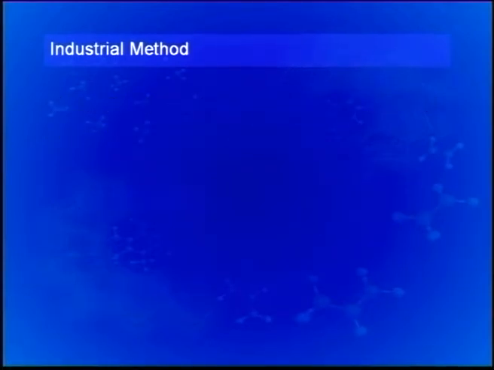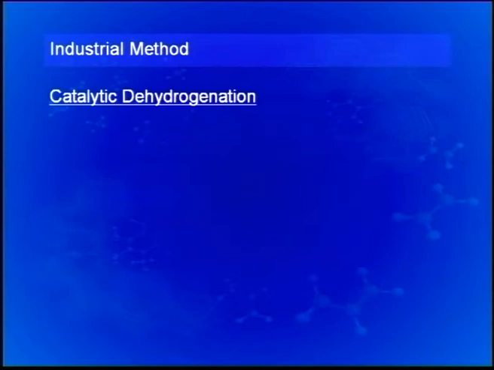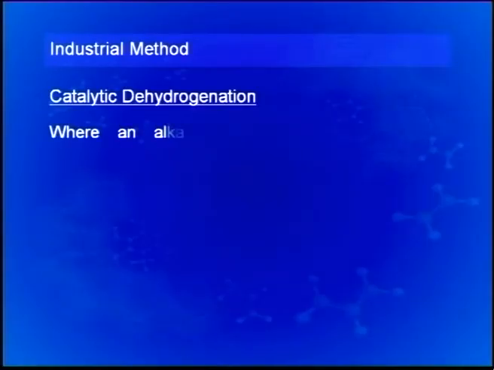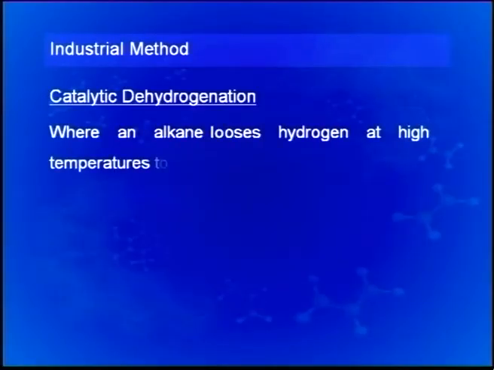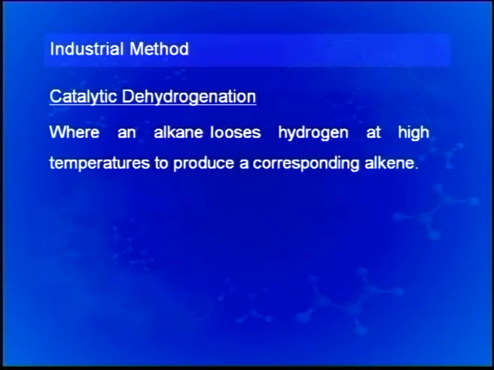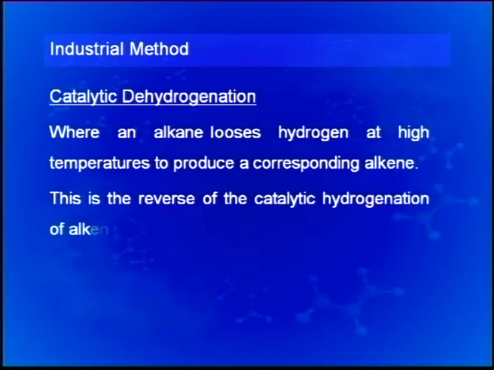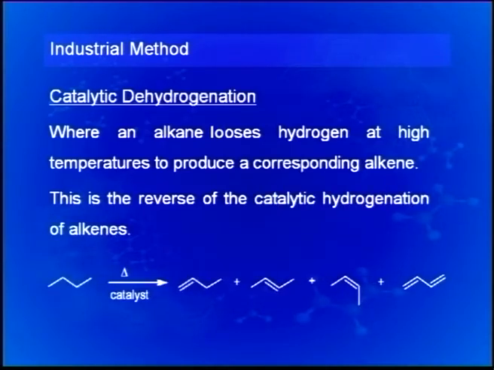On similar lines, catalytic dehydrogenation is also a method for the formation of alkenes, where an alkane loses hydrogen at high temperatures to produce the corresponding alkene. In other words, this is the reverse of the catalytic hydrogenation of alkenes. An alkane with catalyst at high temperature. So, a mixture of different alkenes or isomeric alkenes is generally produced.